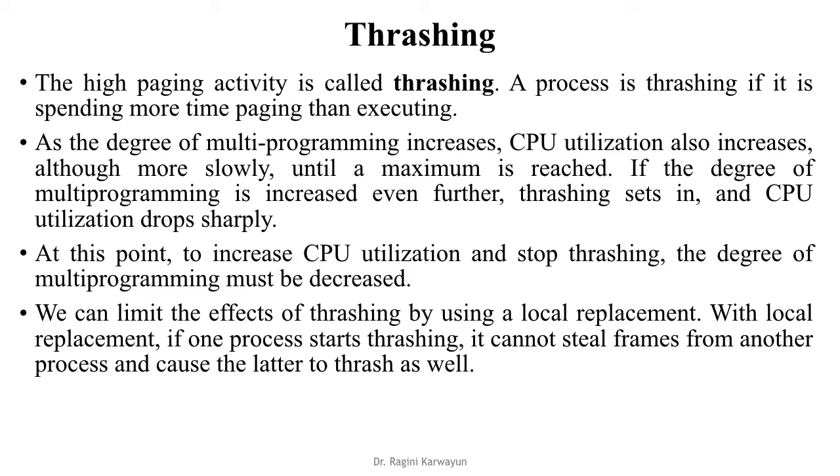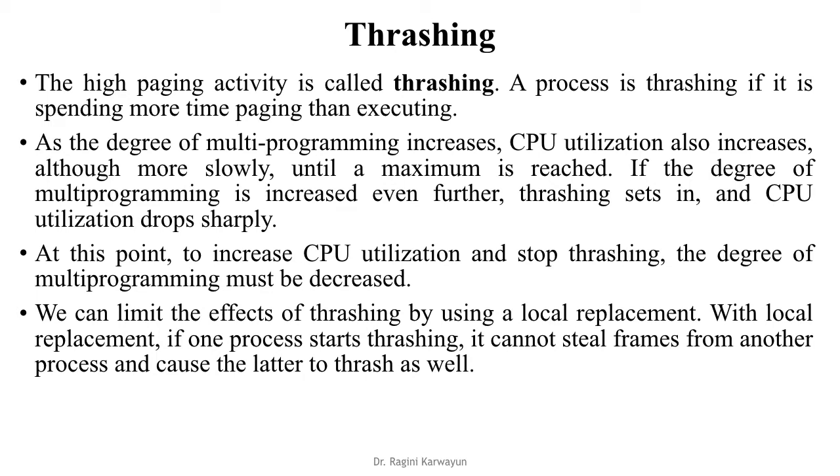So why does thrashing occur? As the degree of multiprogramming increases, CPU utilization also increases. Suppose we have 3 programs in main memory, CPU utilization is somewhere X percentage. Now to increase it, we can bring more programs into memory, so CPU utilization will increase.